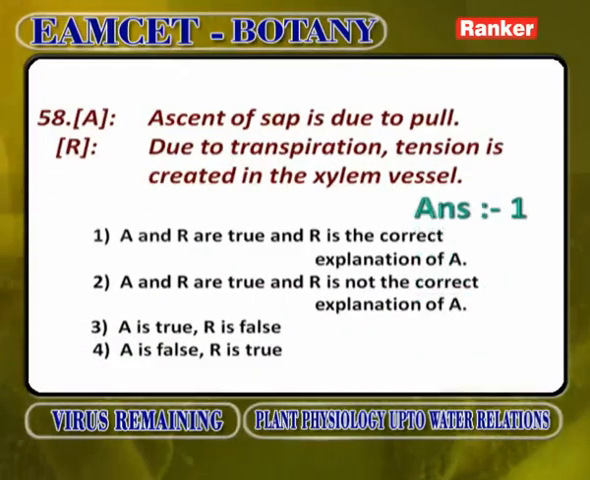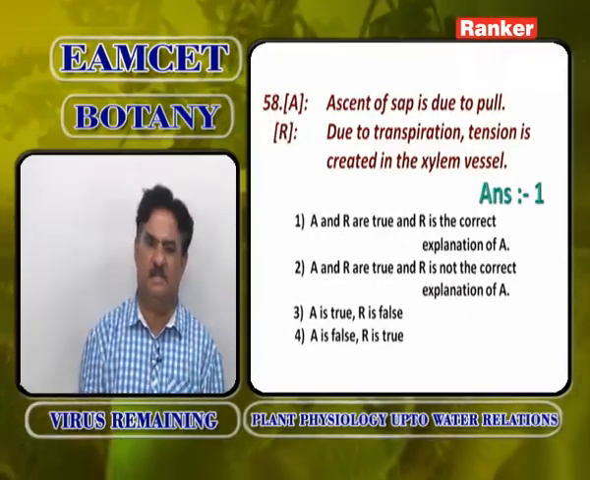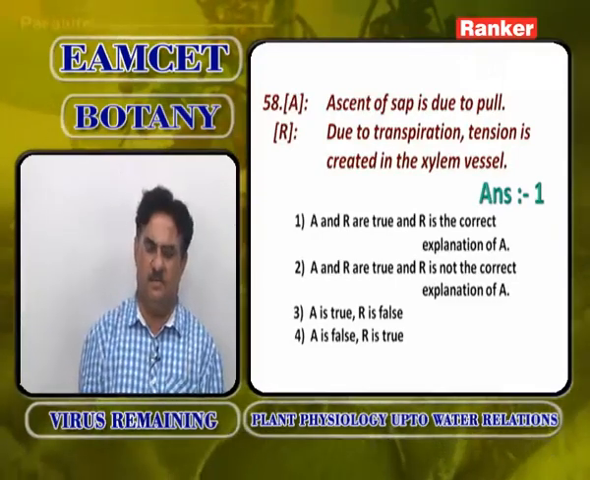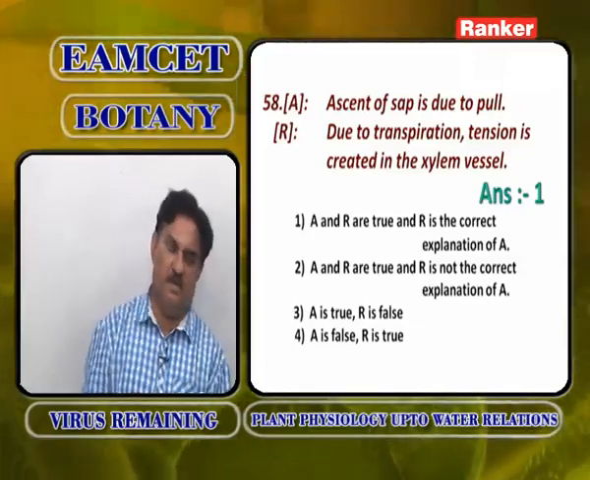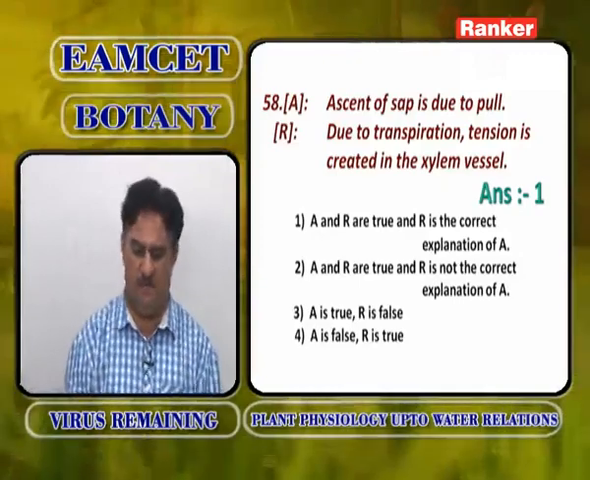Another assertion reasoning. Ascent of sap is due to pull. Ascent of sap is definitely due to pull. That pull is called transpiration pull. Due to transpiration, tension is created in xylem vessels. Definitely, transpiration makes a tension in mesophyll cells, then to xylem, then to stem, then to root. Immediately, plant starts absorbing water. So, ascent of sap is definitely due to pull.